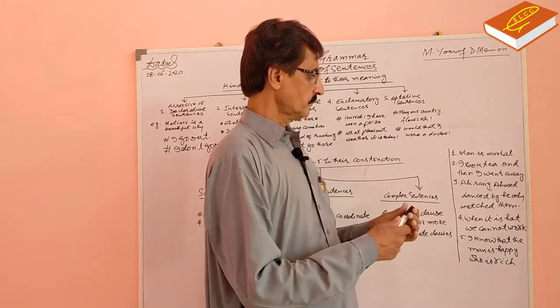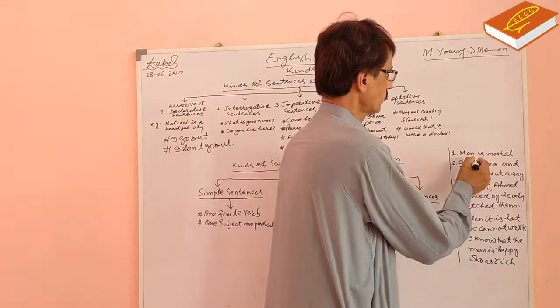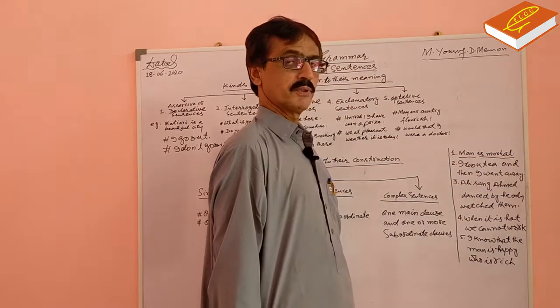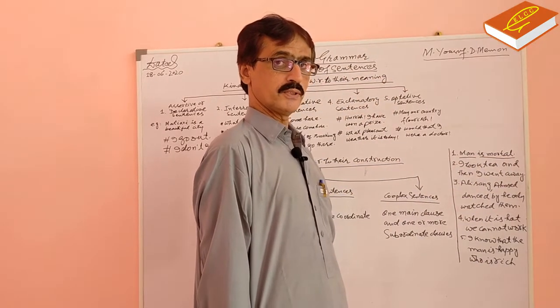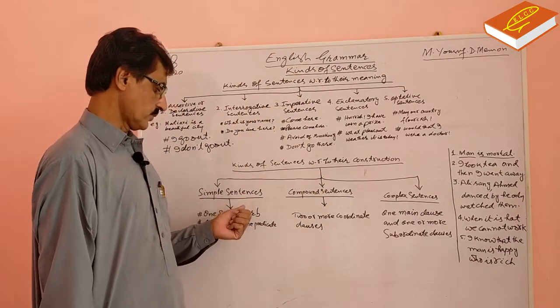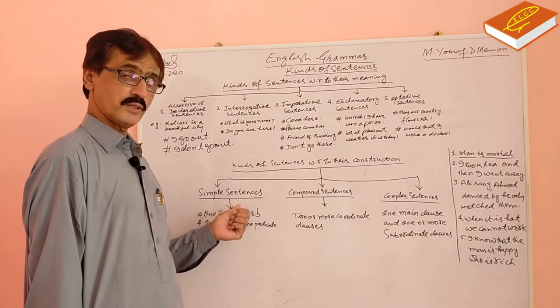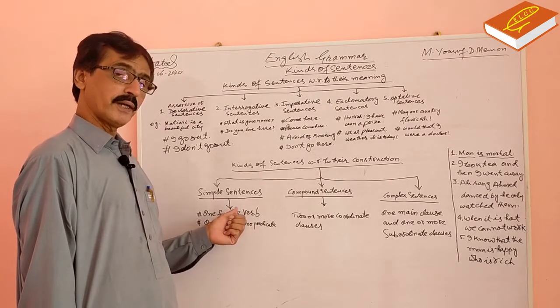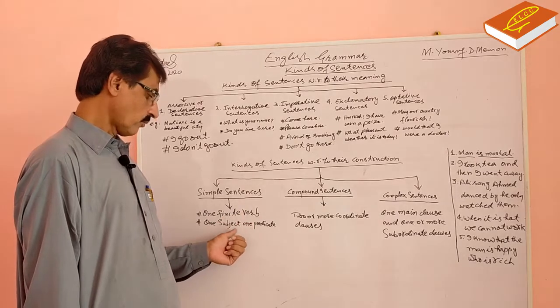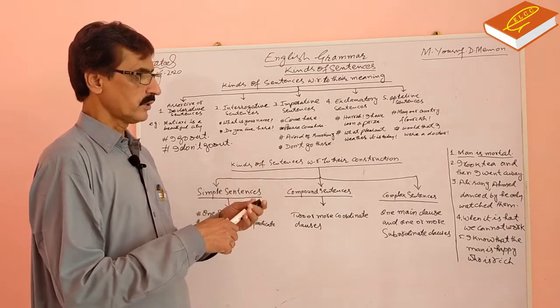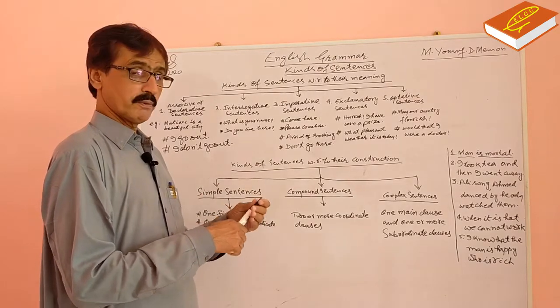There is one subject and one predicate. Simple sentences are those sentences which have one finite verb or one subject and one predicate. As in the first sentence, there is one subject and one predicate.